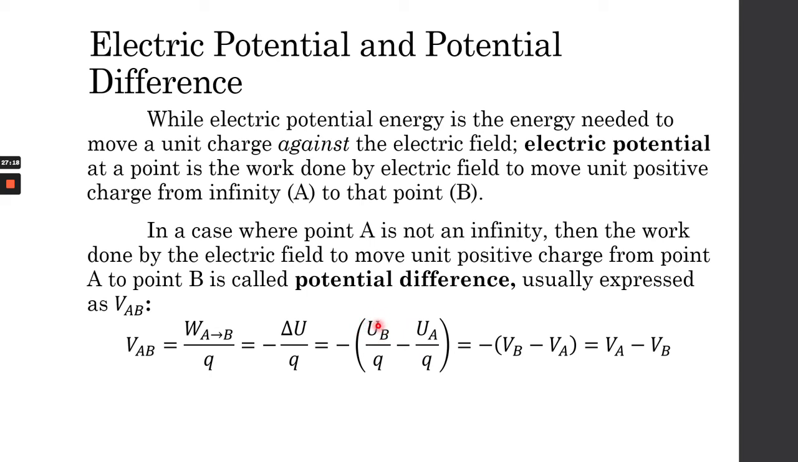So the electric potential for point B is equal to the electric potential energy at point B divided by Q, and the same thing, the electric potential for point A is equal to the electric potential energy at A divided by Q. So when we're looking for the potential difference, it's equal to the electric potential at point A minus the electric potential at point B.